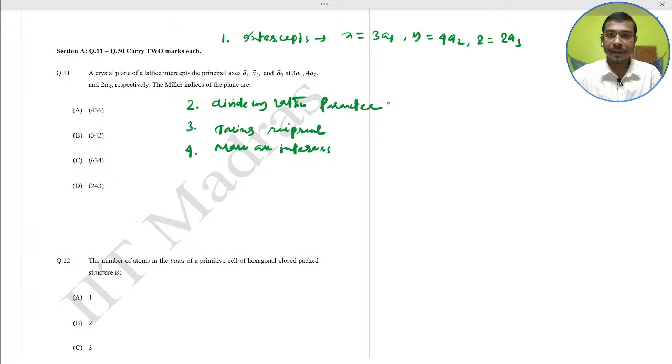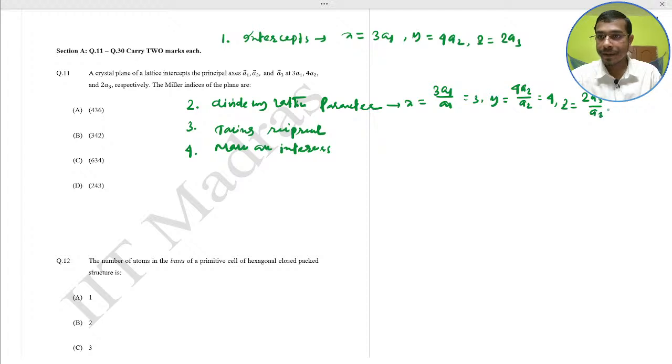So here the x would be what? 3a1 by a1, that is 3, and the y is 4a2 by a2, that is 4, and the z, 2a3 divided by a3, that is 2.